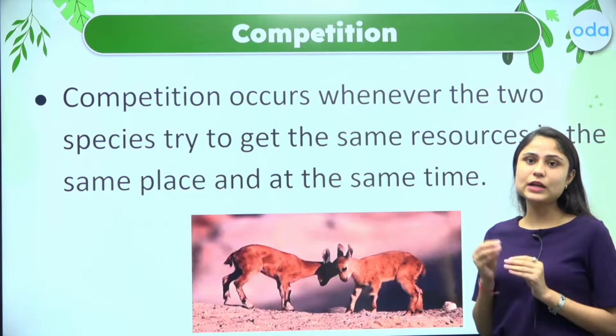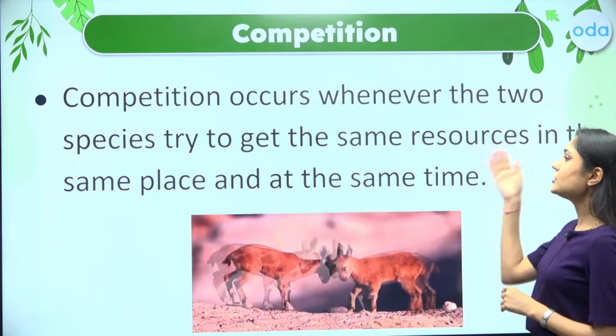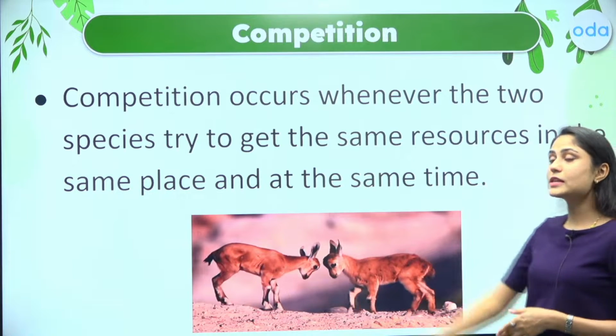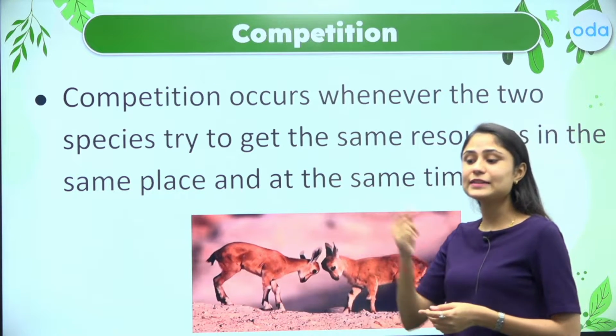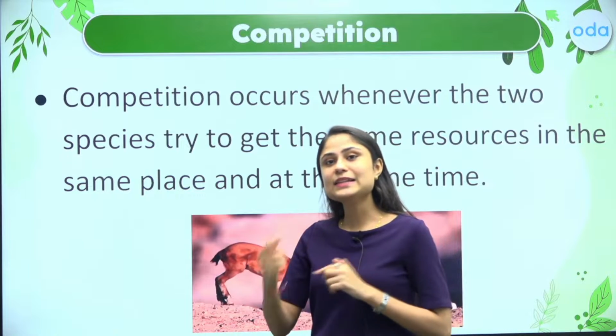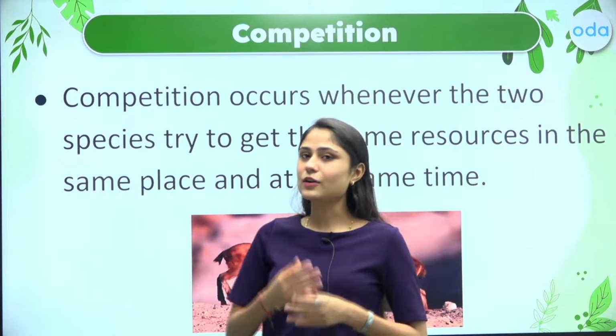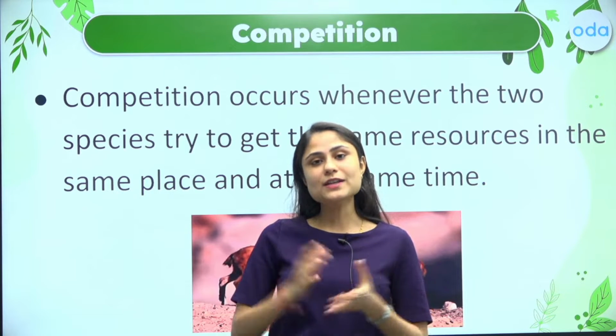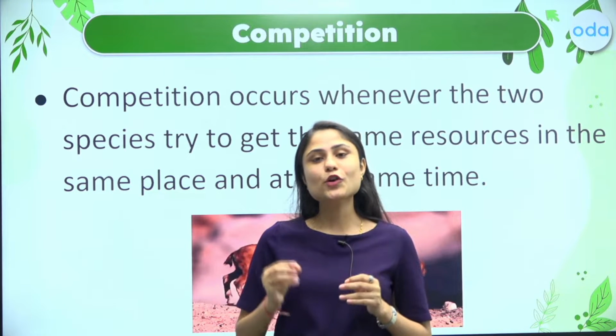Now the competition occurs whenever two species try to get the same resources in the same place and at the same time, and this results in a competition. In this type of case, you all must have learned a term, the survival of the fittest.